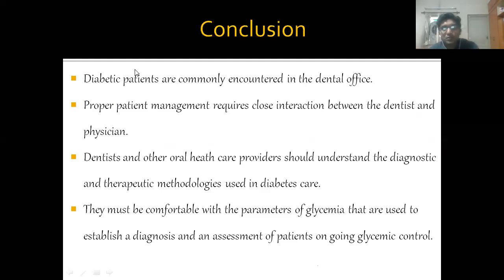Now coming to the conclusion, they are commonly encountered in the dental office. Proper patient management requires close interaction between the dentist and physician. Whenever you are treating any diabetic patient, you should first start with the medical history, and ask the patient which drug he is taking, and whether the patient is insulin dependent or non-dependent, type 2 diabetic.